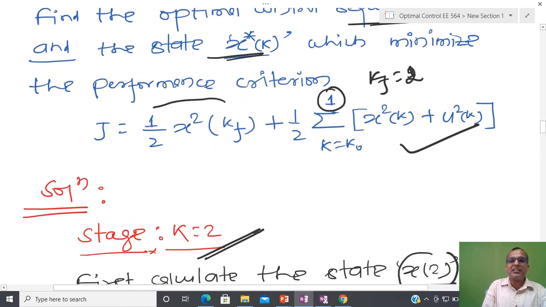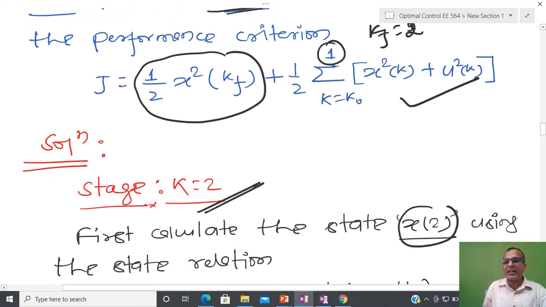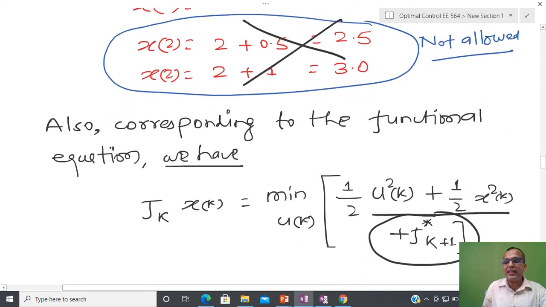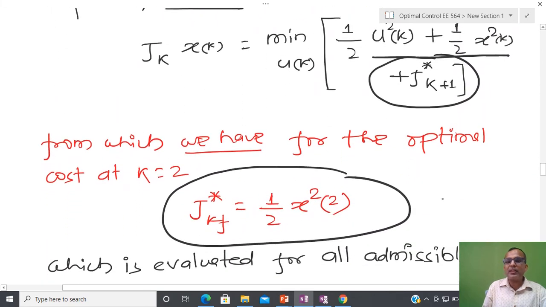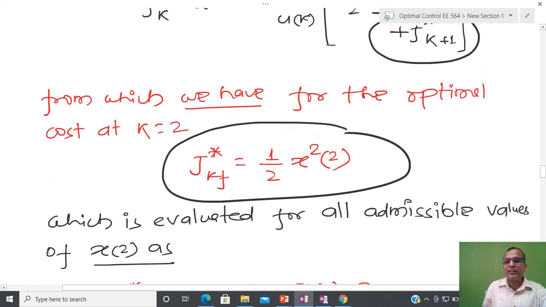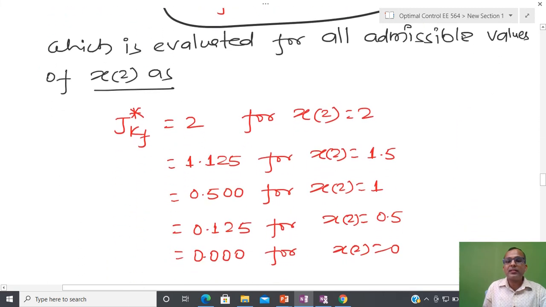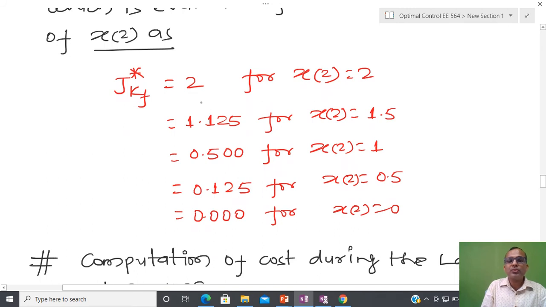You can see that this is the terminal cost. After that, this particular cost, whatever I have written here, that is J star k plus 1, is nothing but the J k f that I have defined. So the final cost that is associated, and after that I am going to calculate the value. So J k f for 2, so if x2 equals 2.